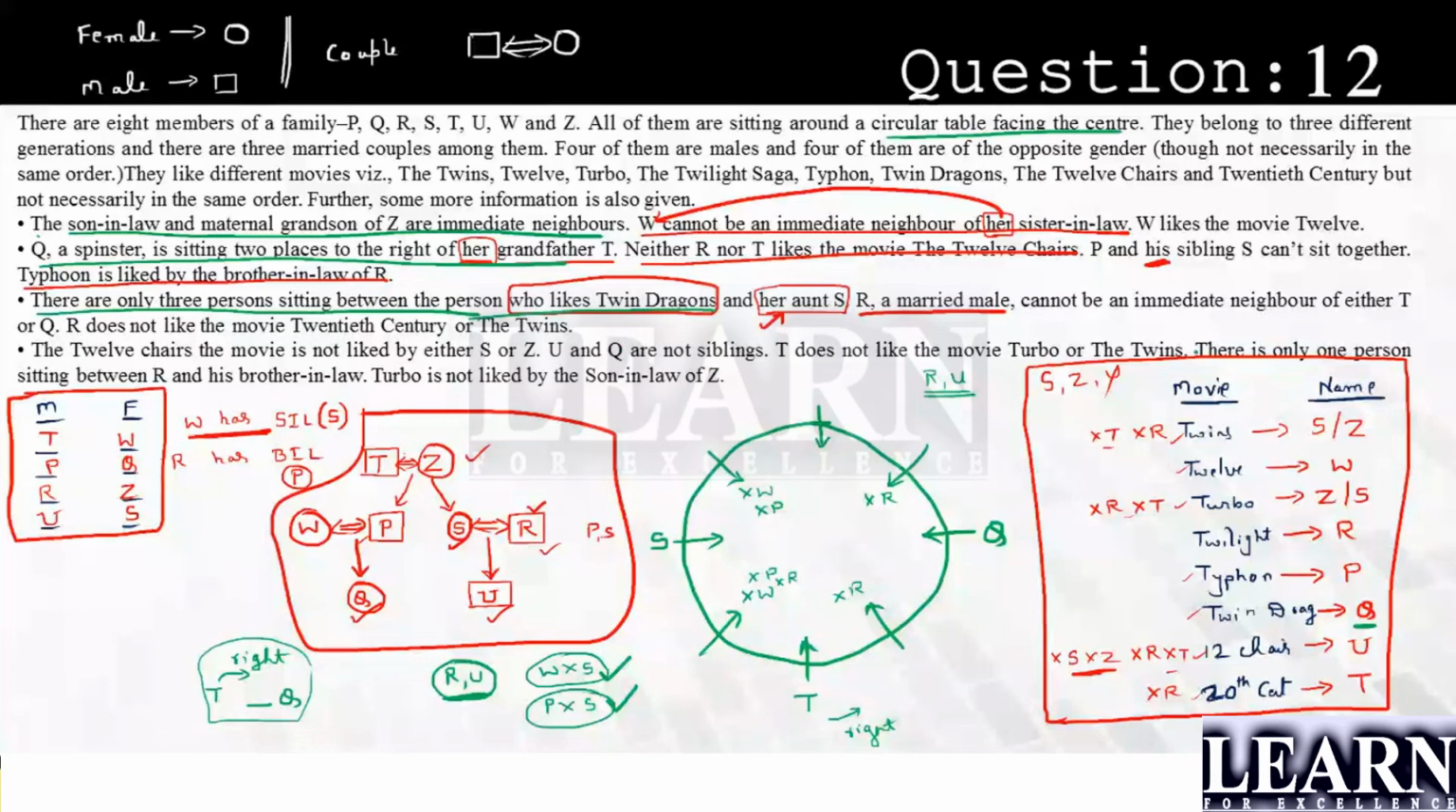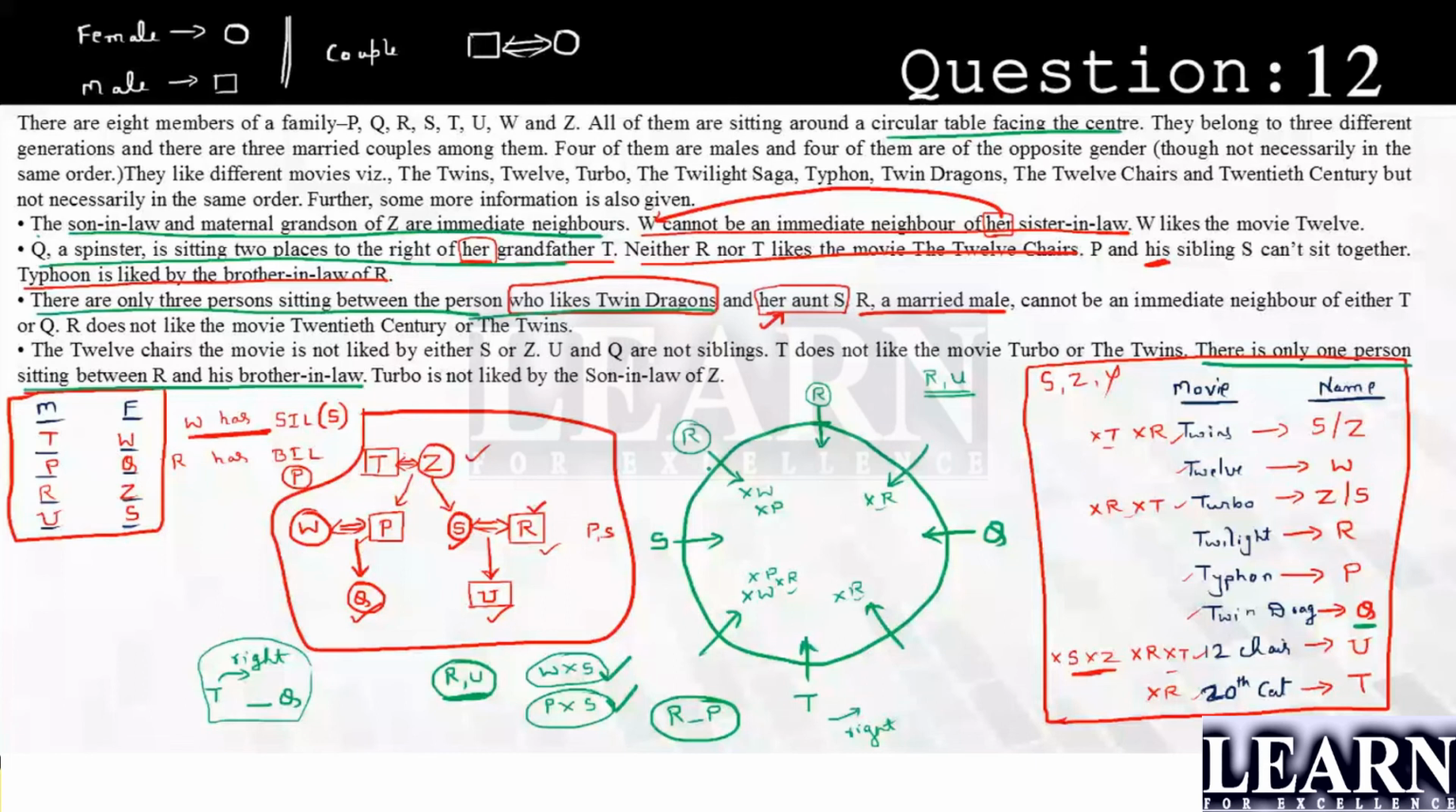There is only one person sitting between R and his brother-in-law. R and his brother-in-law is nothing but P. There is one person between R and P. This is the arrangement. So I got to know that R can be this one or R can be this one. Please understand. R can be this or this. We got to know that because no other position has R. Okay. If R is this, please understand.